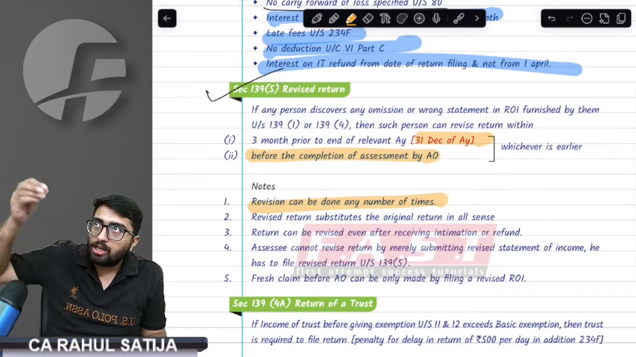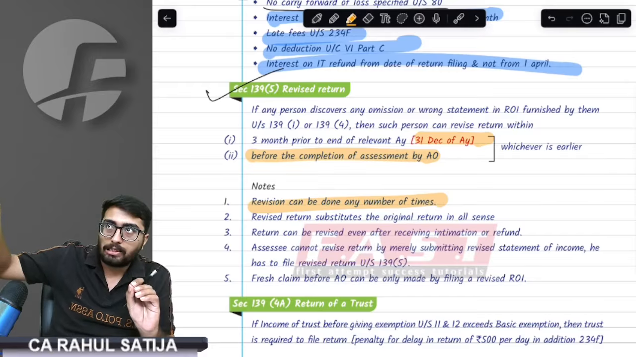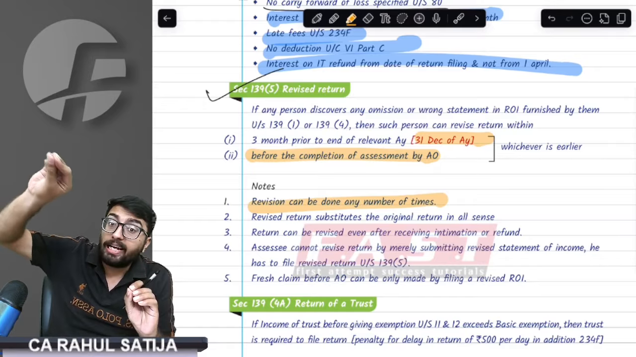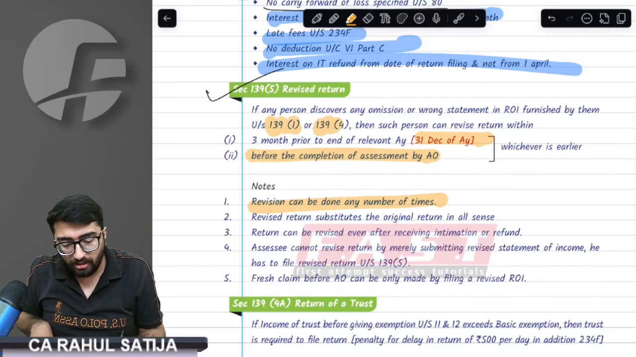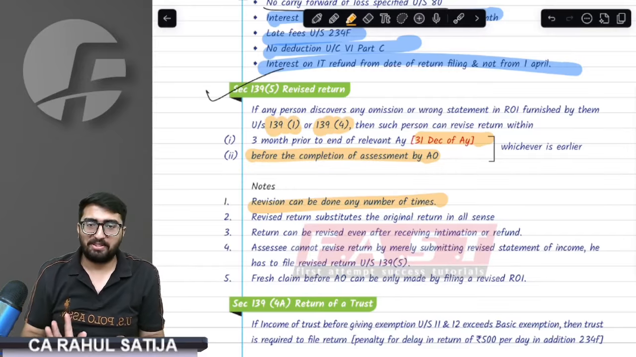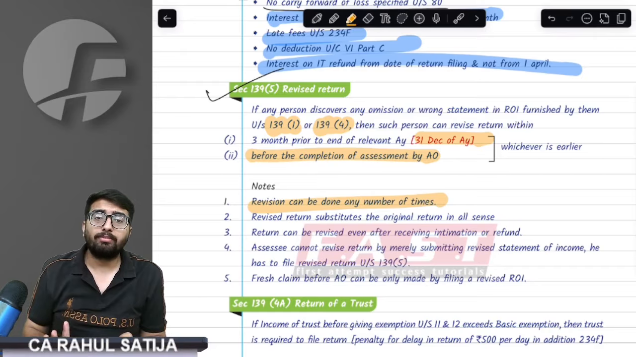Sir, if we filed the original return on time, can we revise? Yes. If we filed the original return as a late one, can we revise? Yes. A 139(1) return or a 139(4) return, either of the two can be revised.